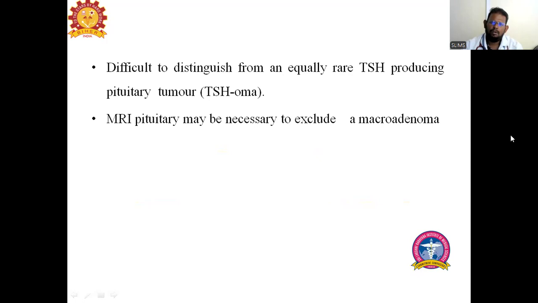Do the MRI. If a tumor is there, then it is secondary hyperthyroidism due to tumor. If no tumor is there and the MRI is clean, then it is thyroid hormone resistance. So MRI is the differentiating factor between the pituitary tumor and thyroid hormone resistance. Okay. Thank you.